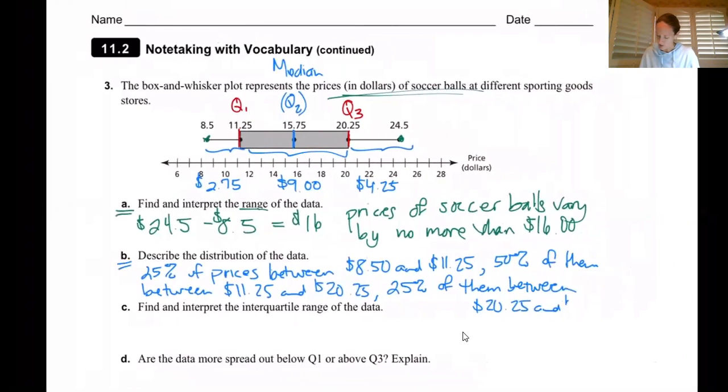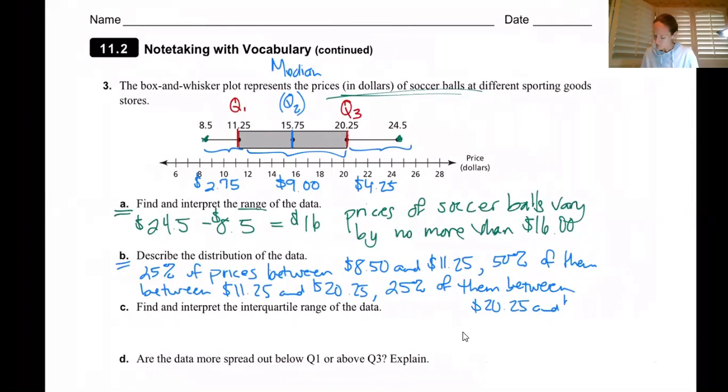I can zoom out just a little bit. There we go, and $24.50. And then the nice thing is, I went ahead and found the actual lengths of those, like what the price differences were, but to be honest, they didn't even necessarily need that for letter B. They just needed to have the ranges as far as the beginning price and the ending price of each of those data sets, as far as 25% is there on the left, 50% in the middle, and 25%.